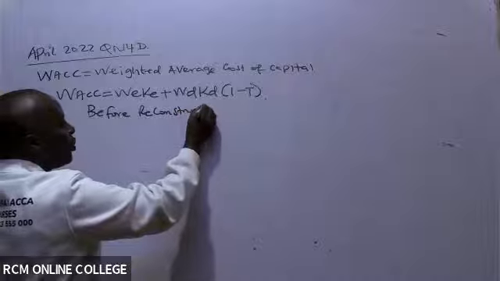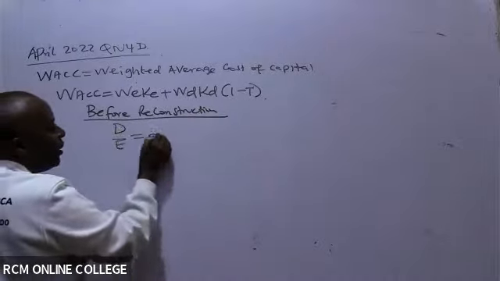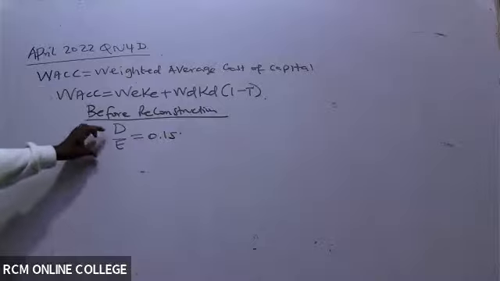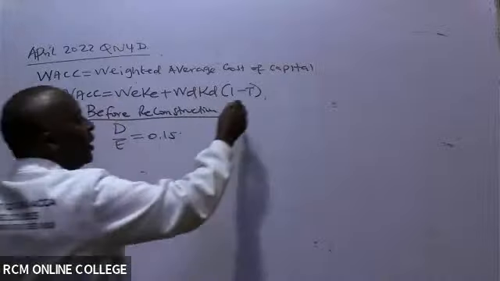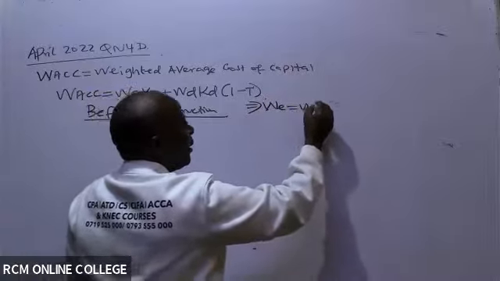Before reconstruction, remember, our debt to equity is 0.15. It is out of this debt to equity that I should be able to get the weights.